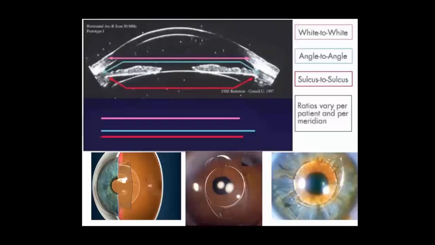So this is phakic IOL, right? Now, probably this is what we are talking about. Phakic IOL, you can place in the anterior chamber, right? And you can place it in the sulcus, you can place it, right, in the bag.